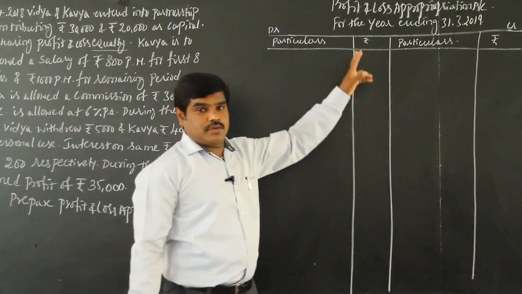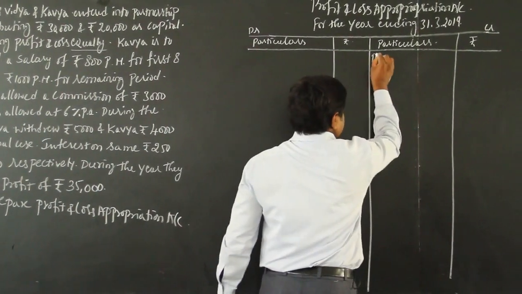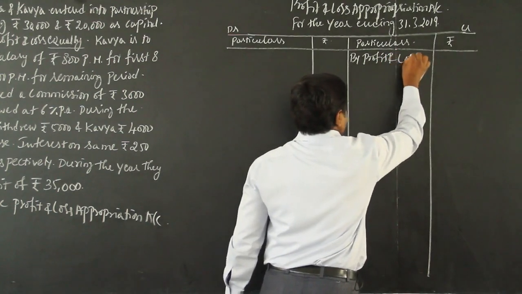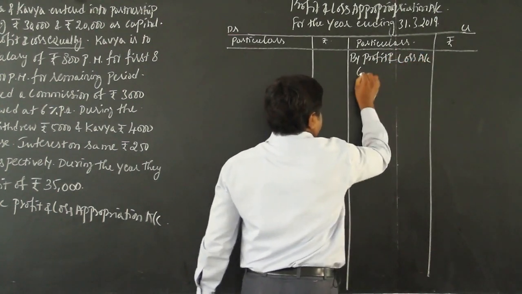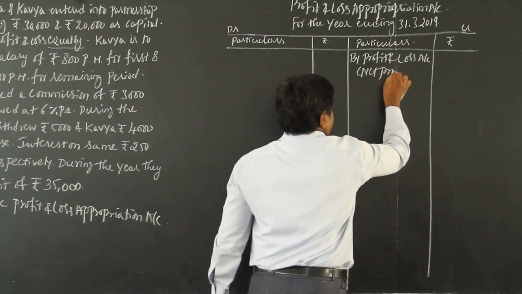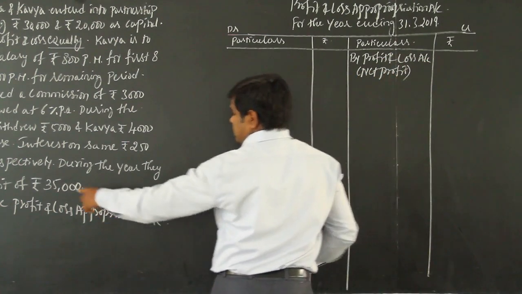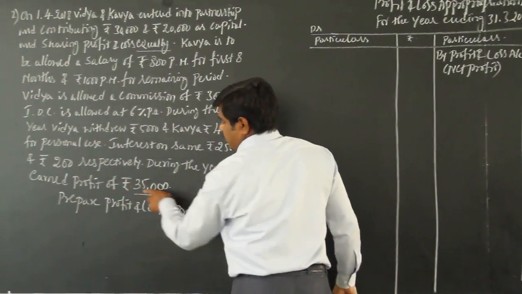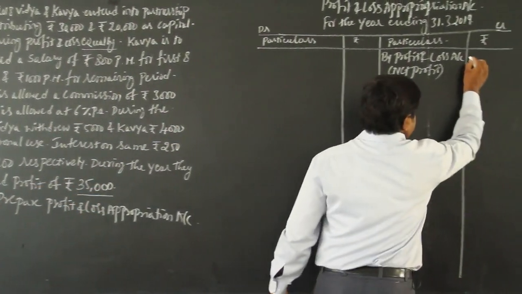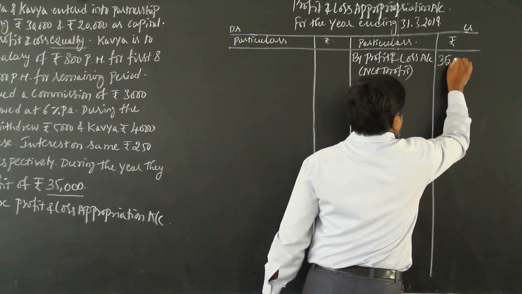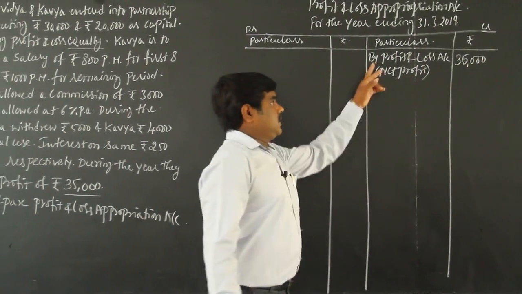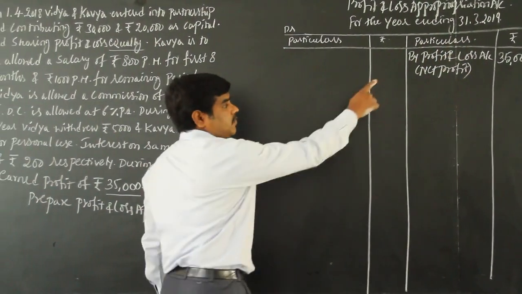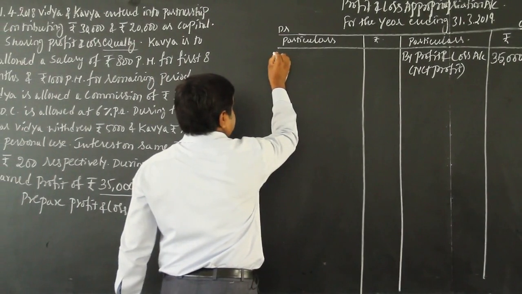In the appropriation account, first you have to write by profit and loss account, net profit, whatever the profit is. How much is the net profit before the above adjustments? During the year they earned a profit of rupees 35,000. So 35,000 rupees is the net profit. The net profit should be credited first. After crediting the profit and loss account, next come to the debit side.